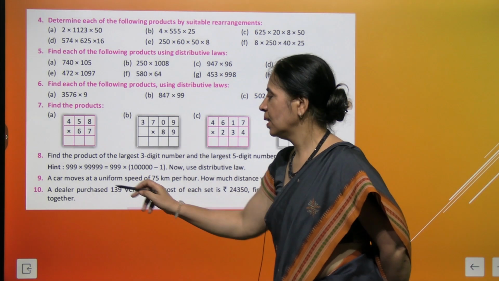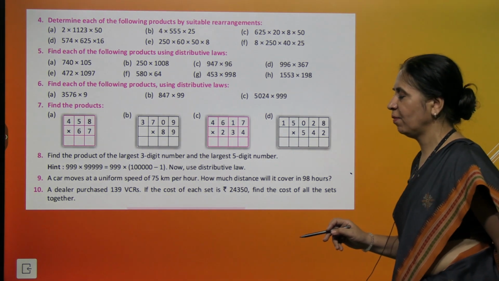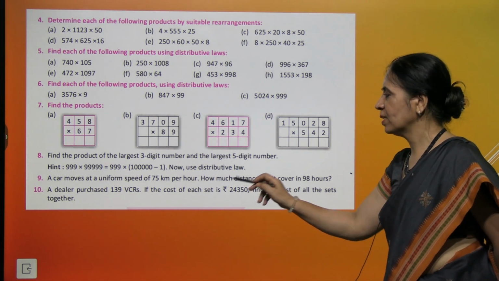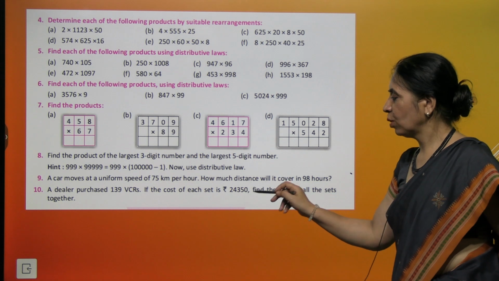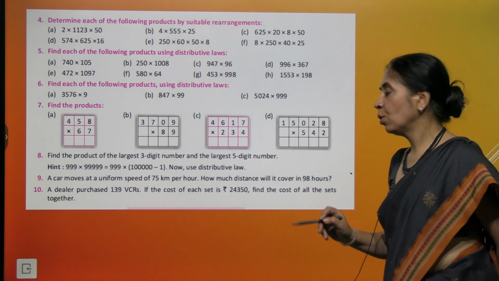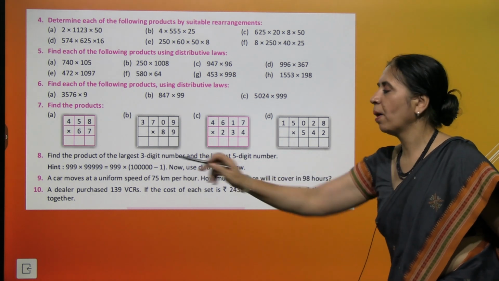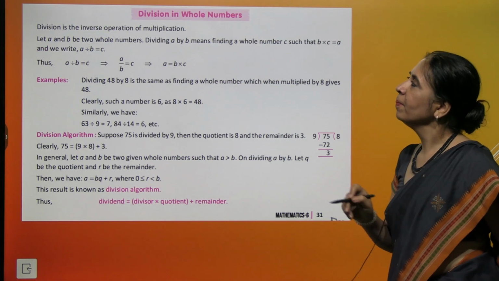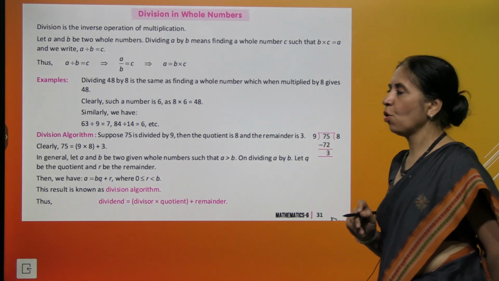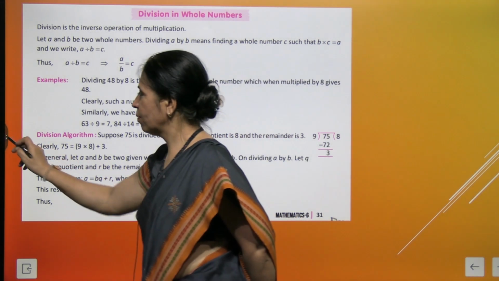Next one is a dealer purchased 139 VCRs and cost of 1 VCR is given as 24,350. You need to find the total cost. So these two numbers will be multiplied, right? Then we come to division of whole numbers. What is division, children?